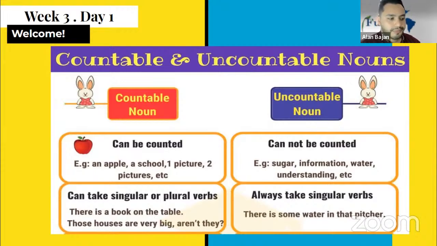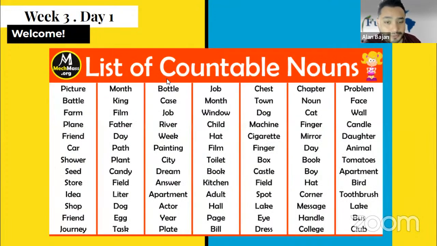That's how it works. Let's see a list of countable nouns so we can know them better. And with this, we need to be very careful, right? Because sometimes, in our personal opinion, we believe that it's uncountable, but it's not. Or sometimes we believe that it's countable, but it's not like that.